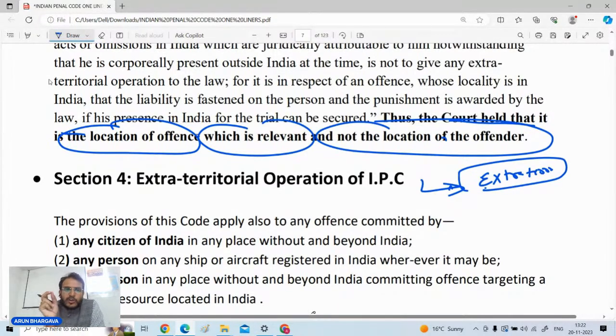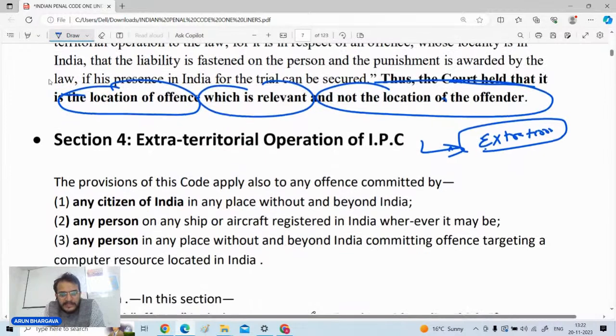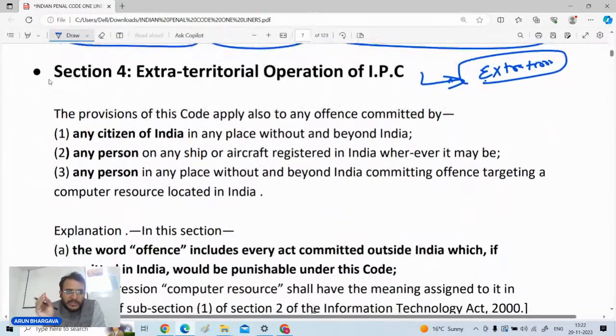It is section number 4 which talks about that yes, the IPC has some extraterritorial operations also. The next question is, in which cases will the extraterritorial operation be applicable? The answer is, if any citizen of India in any place without and beyond India commits an offense, that such person can be tried within India as per the IPC also.